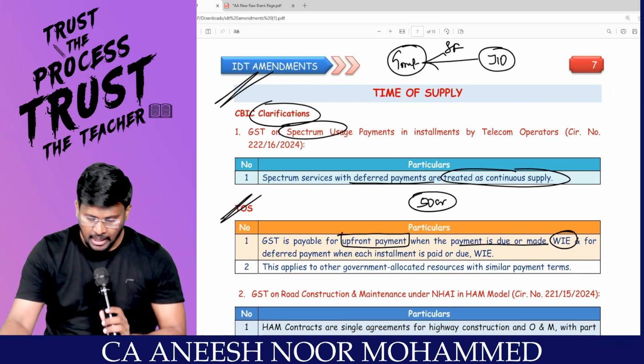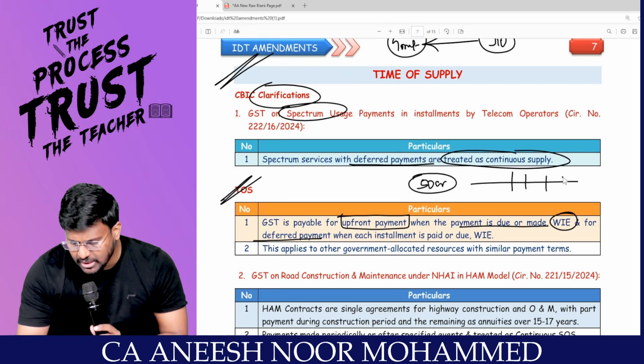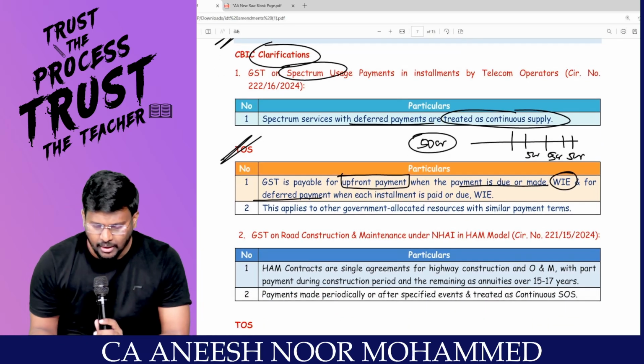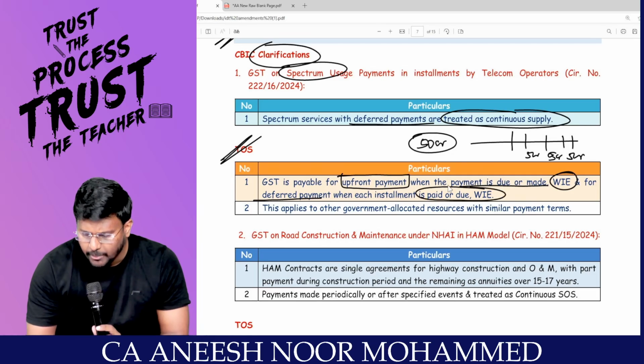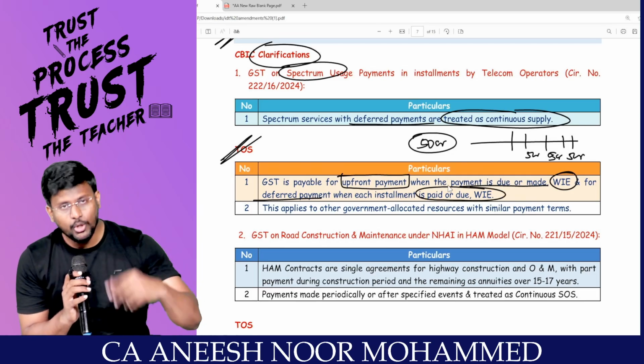Point clear? And for deferred payment, after this 50 crore, every time this Jio is liable to pay 5 crore, 5 crore, 5 crore, 5 crore like that. Then when each installment is paid or due, whichever is earlier, easy. So upfront payment, due or made, whichever is earlier.